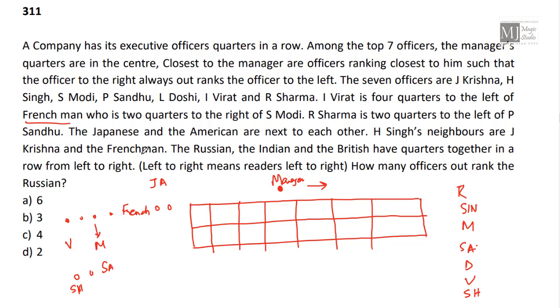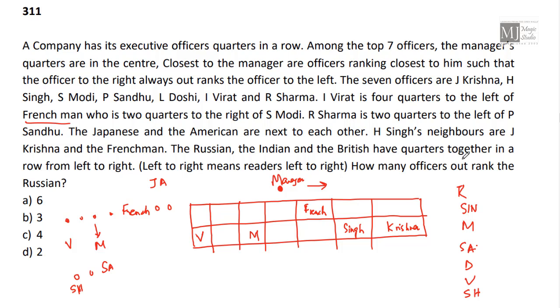Singh's neighbors are Krishna and Frenchman. That means Singh is between Krishna and Frenchman. So now we have Singh is here, Frenchman is here, and Singh is between Krishna and the Frenchman. So J. Krishna should be here. Now Frenchman is here, then Virat is here, Modi should be here.